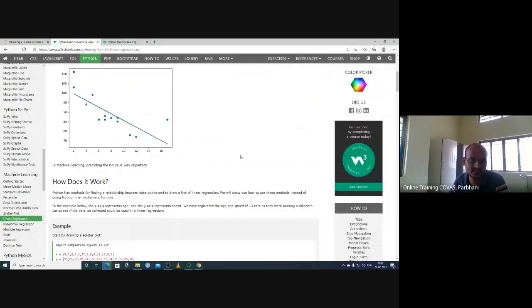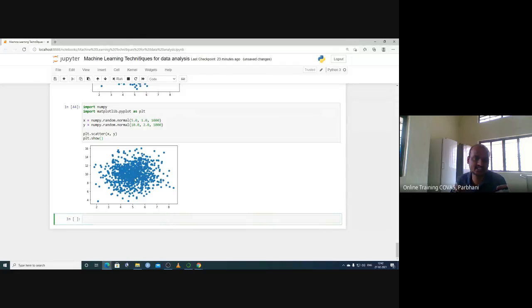So linear regression. Whenever we have data like this, we want to fit a line. This x-axis is the weight of the animal, y-axis is the height of the animal. Based on the weight, we want to predict the height of the animal. Or you consider x-axis as the height of the animal and y-axis as weight. You have the height of the animal and you want to predict the weight, because weight is very hard to calculate.